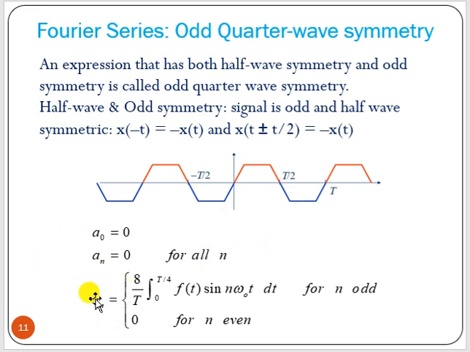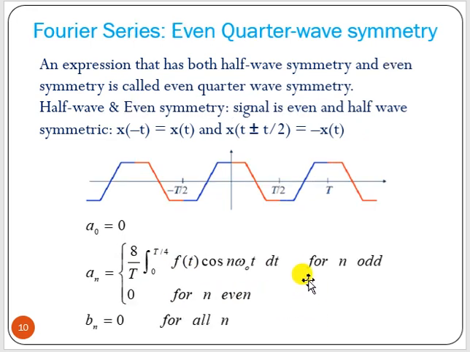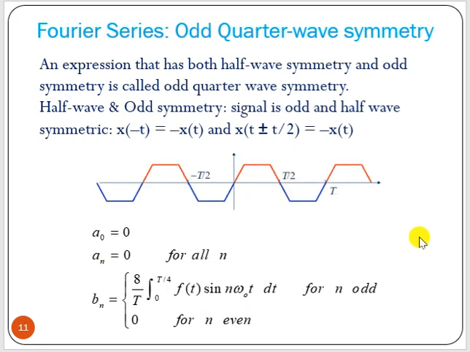We will have only the bn term, and only for odd harmonics, and the formula is 8 by T, with limits 0 to T by 4, f(t) sin n omega 0 t dt. Similarly, for an even quarter wave symmetry, an is 8 by T, 0 to T by 4, f(t) cosine of n omega 0 t dt, for odd harmonics.